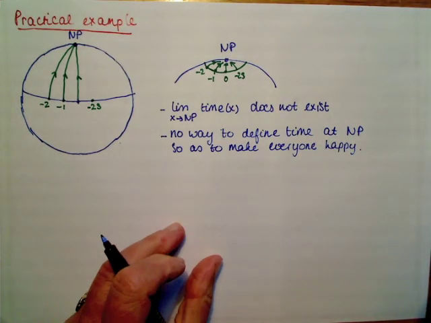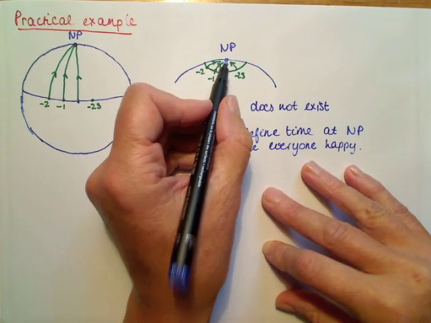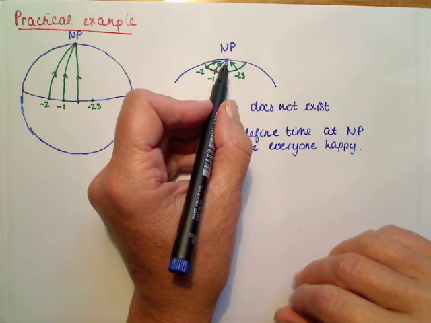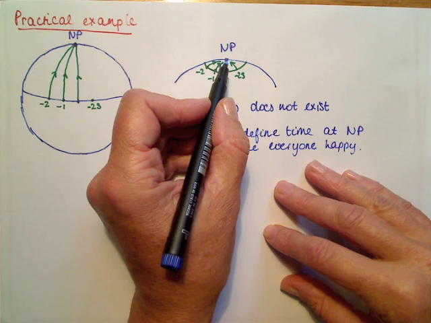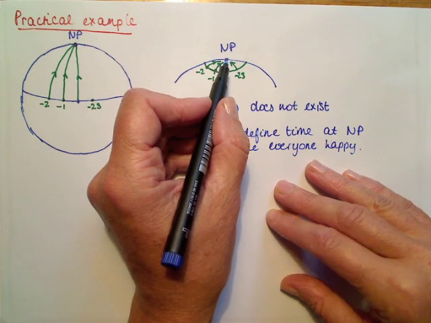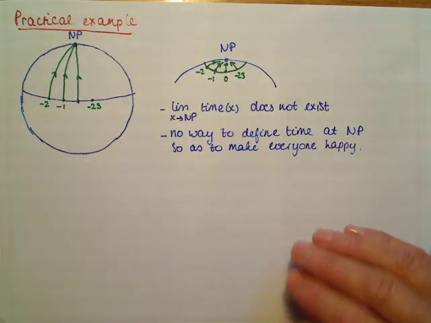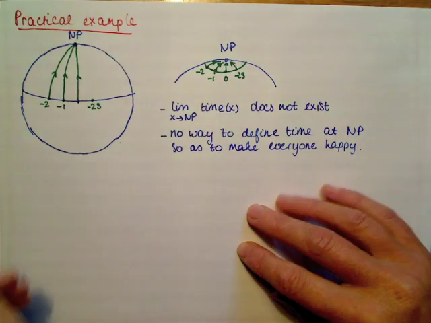Then what would happen to my friends? Well, my first friend, when he puts his foot on the North Pole, would make a time jump of 1 hour. The second, when he puts his foot on the North Pole, would make a jump of 2 hours, and so on. So this is a very natural function where limits do not exist at all.